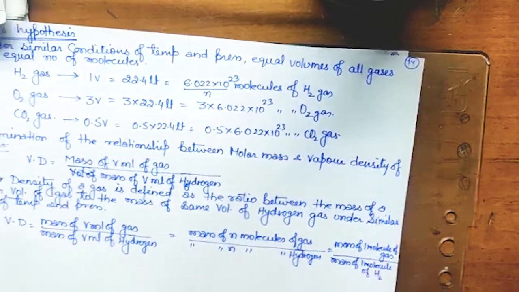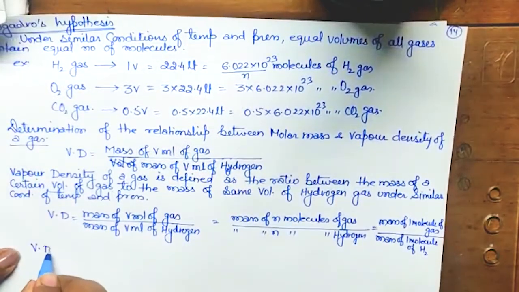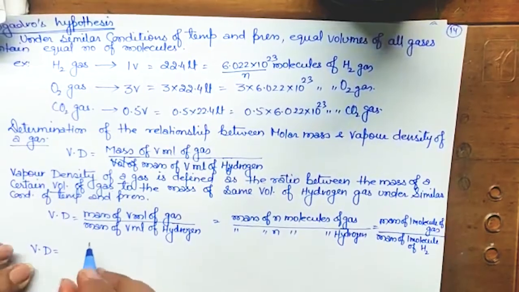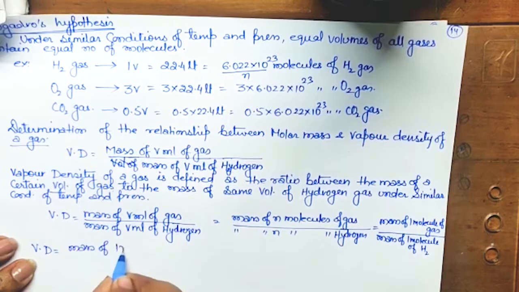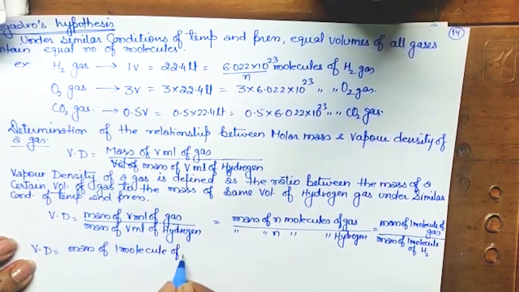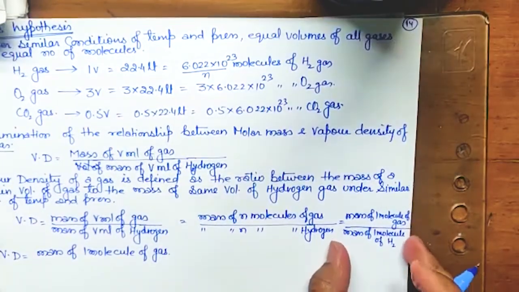Yes, we can write the same thing. We are going the same way. So now again write down, vapor density is equal to mass of 1 molecule of gas upon mass of 1 molecule of H2.